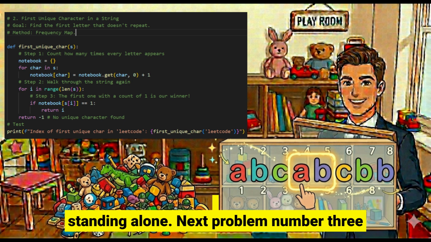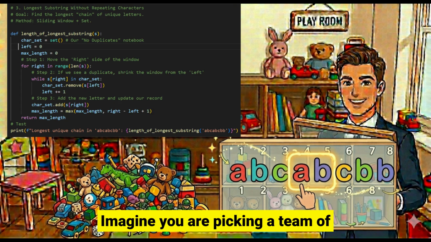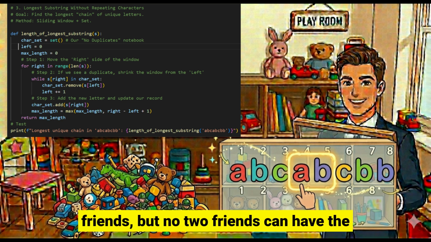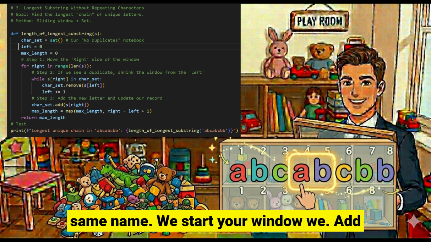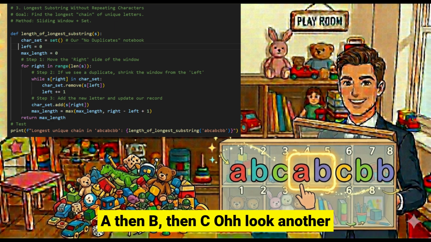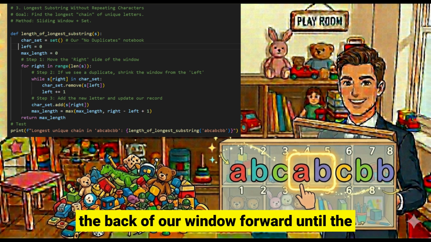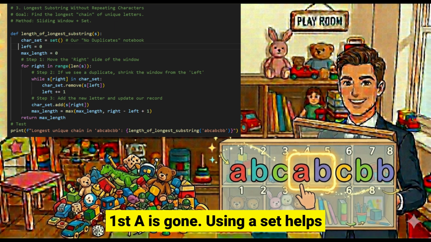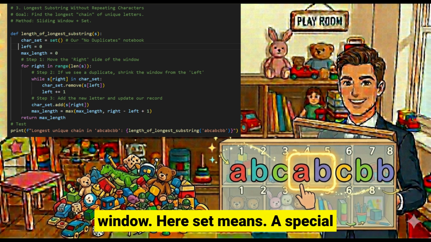Next, problem number 3, longest substring without repeating. Imagine you are picking a team of friends, but no two friends can have the same name. We start a window. We add A, then B, then C. Oh, look, another A. We can't have two A's. So we slide the back of our window forward until the first A is gone. Using a set helps us keep track of who is in the window. Here, set means a special notebook that hates duplicates.